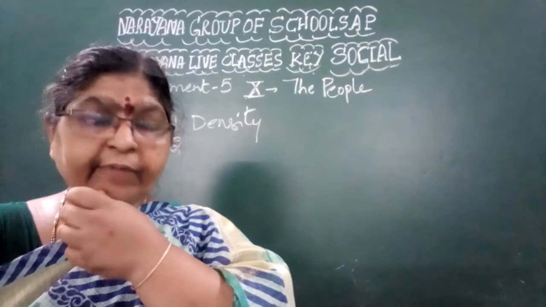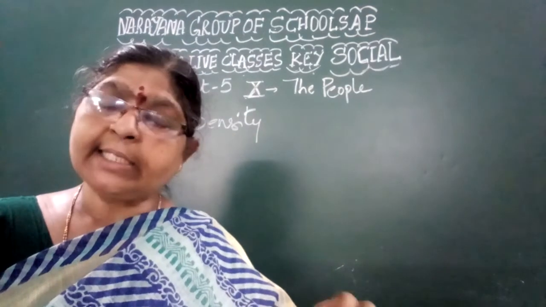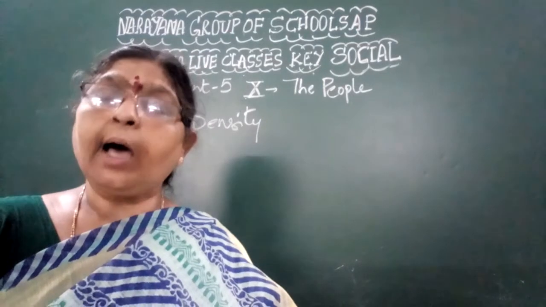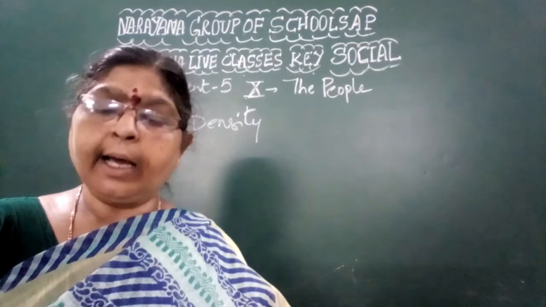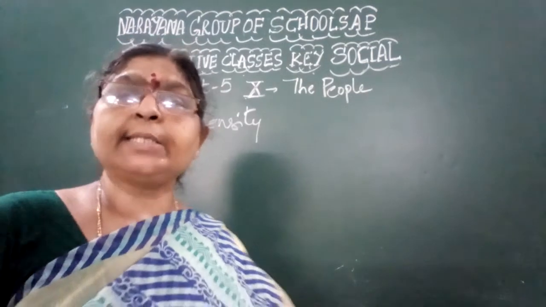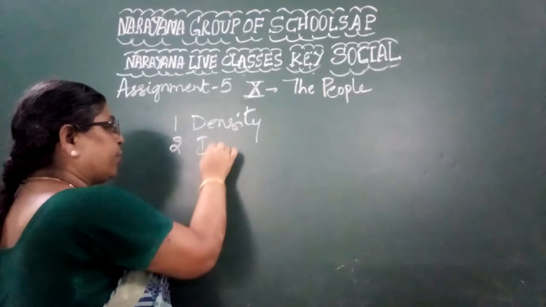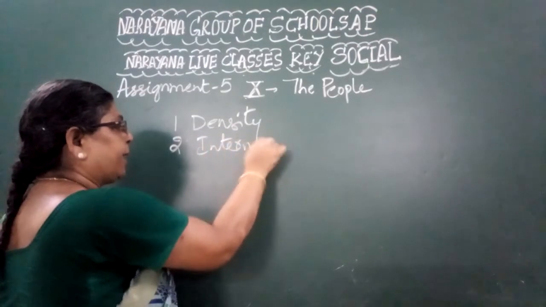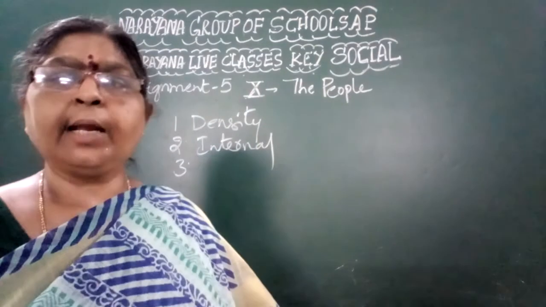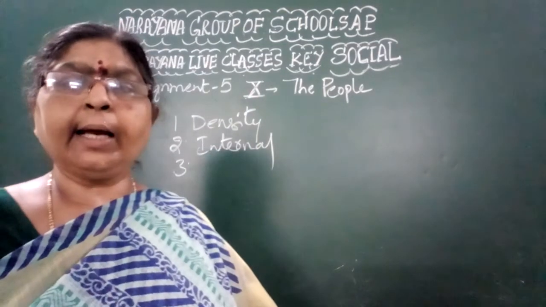So which migration does not change the size of population, but influences the distribution of the population in a particular country? Internal migration. Okay, children. So the second one is internal migration.